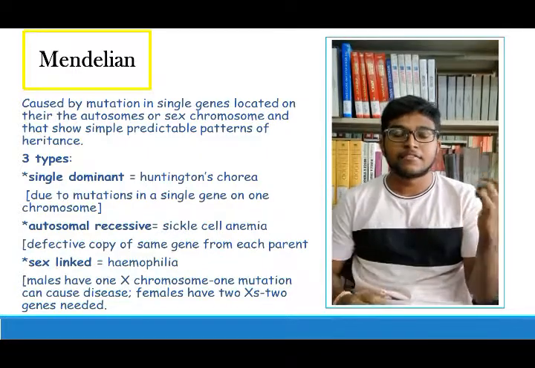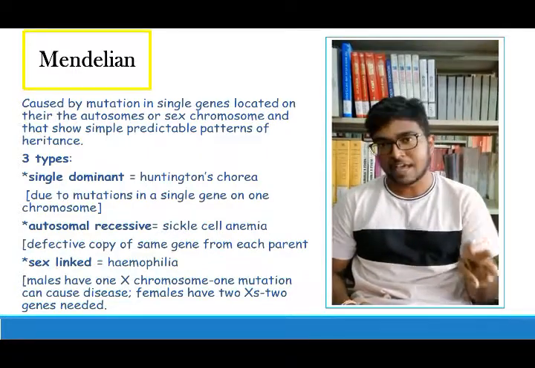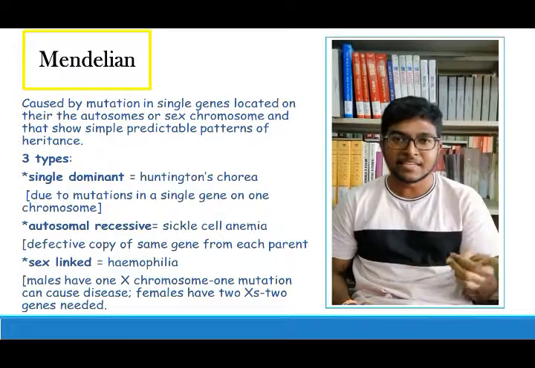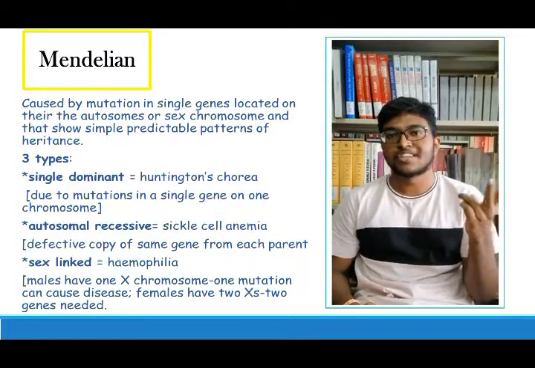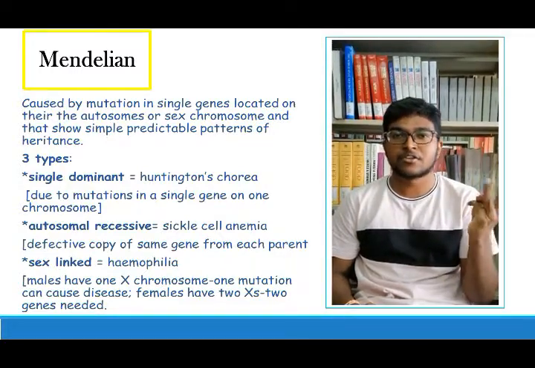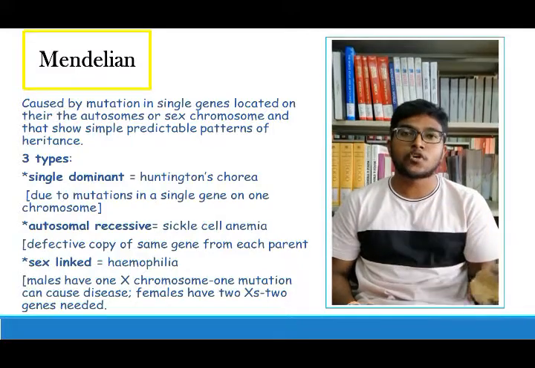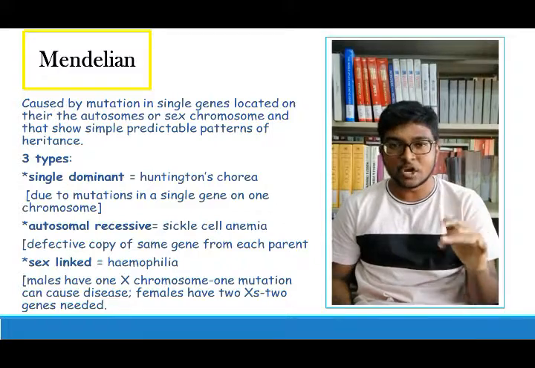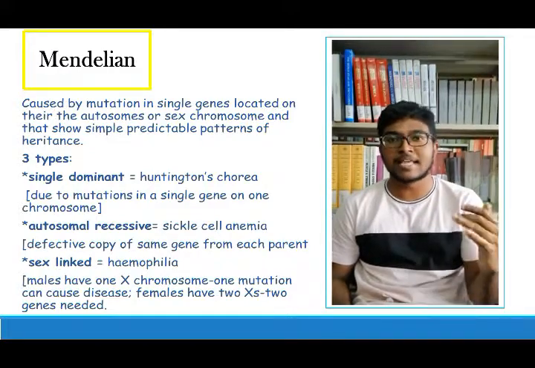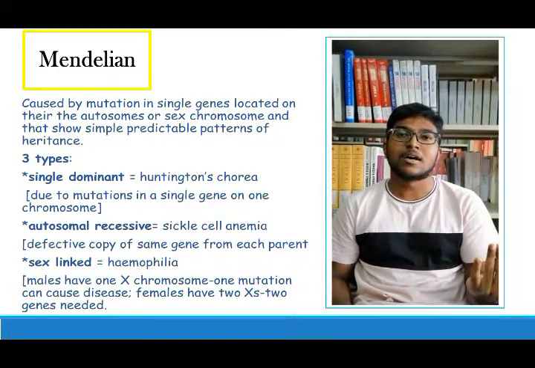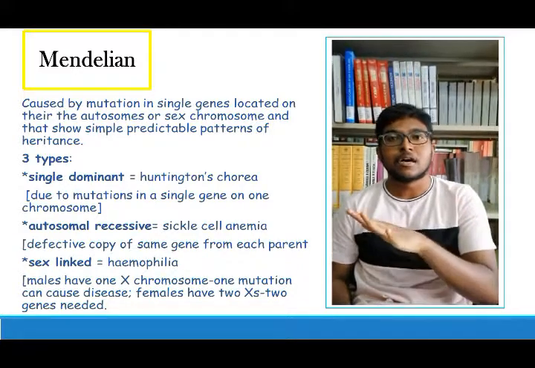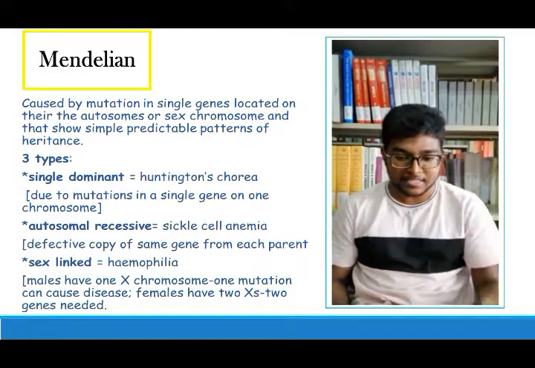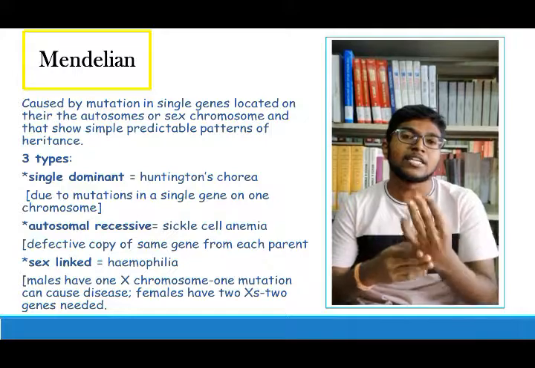The hereditary diseases are divided into three types. First is Mendelian, second is chromosomal aberration, and third is multifactorial disease. Now I'm going to talk about the Mendelian. Mendelian disease is caused by a mutation in a single gene located on the autosomes or sex chromosomes and shows simple, predictable patterns of inheritance. Mendelian diseases are divided into three types.